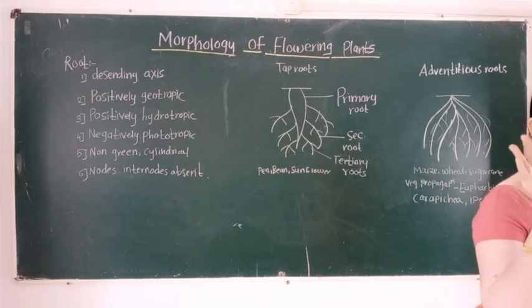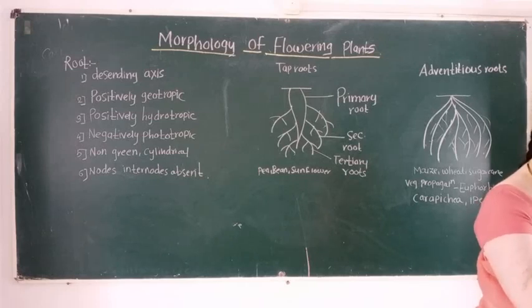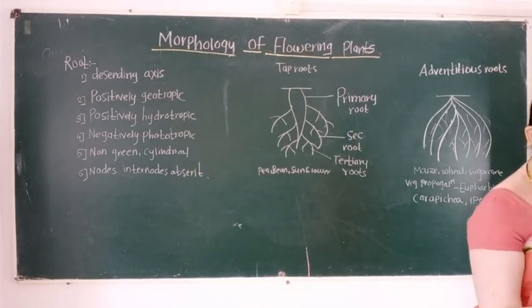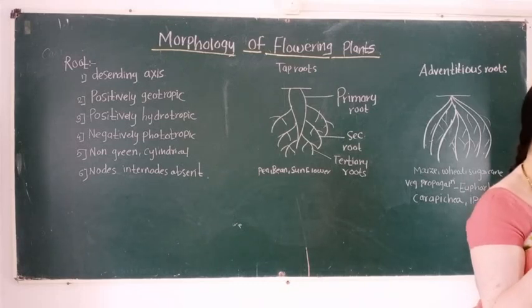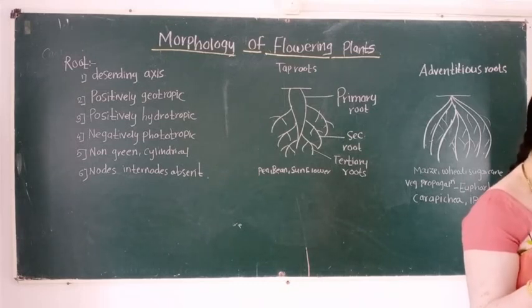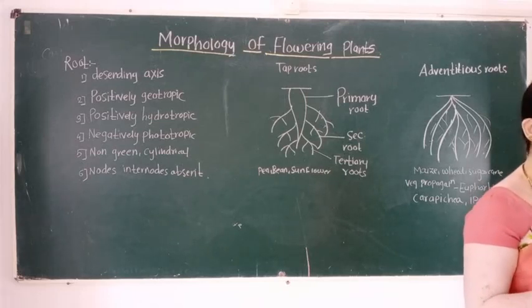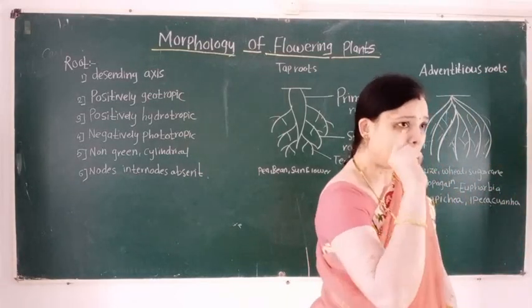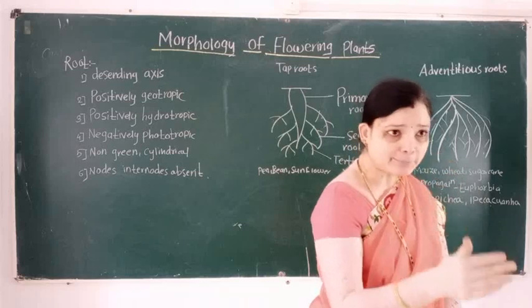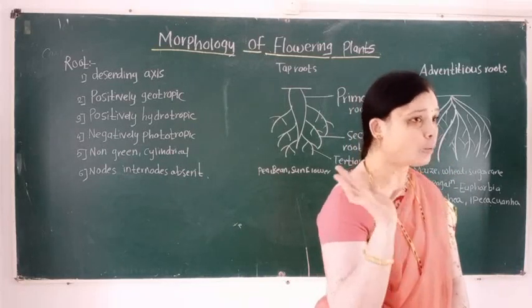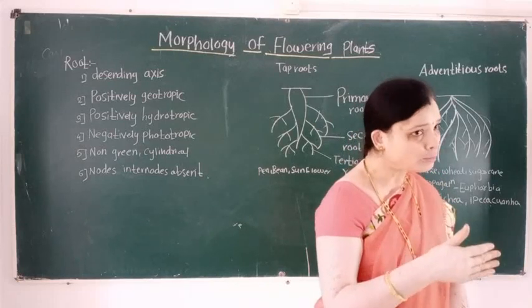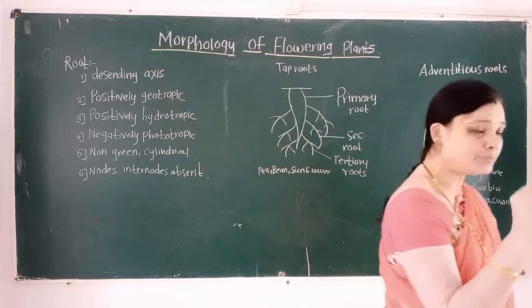Examples of taproots are gram, groundnut, pea, bean, sunflower, etc. Examples of the adventitious root system are maize, sugarcane, etc. In these plants, adventitious roots are present. And some adventitious roots also perform another role, that is vegetative propagation.